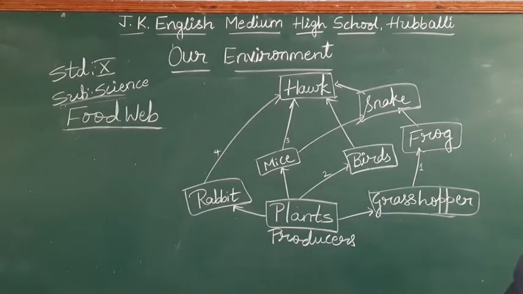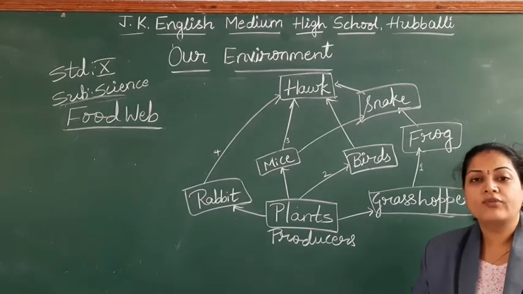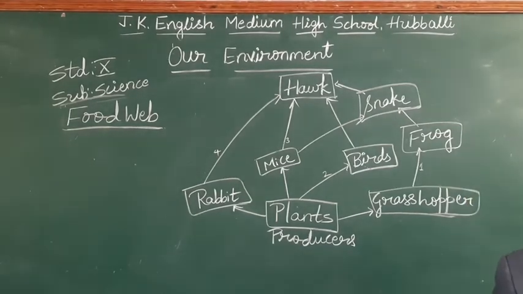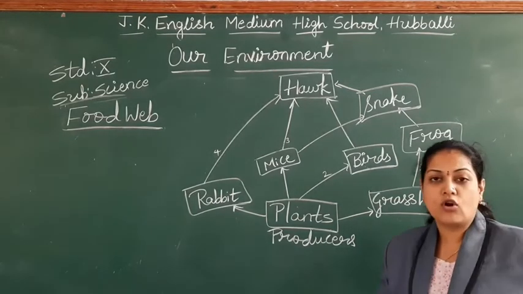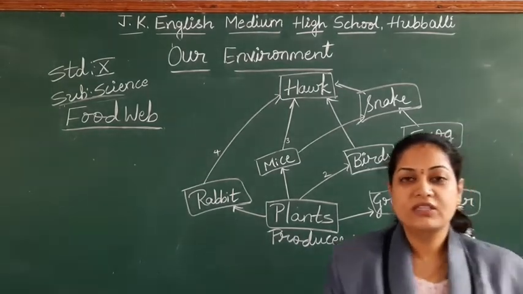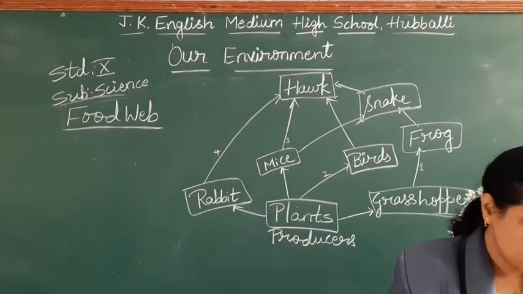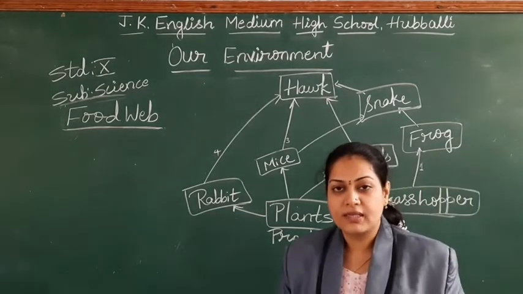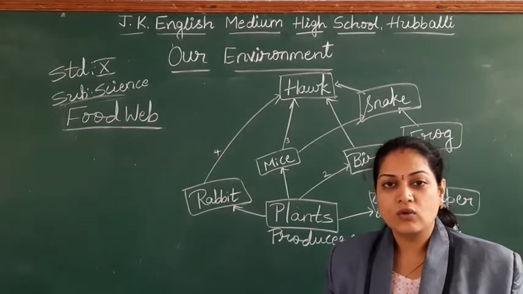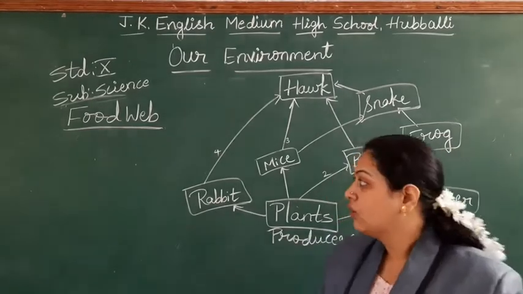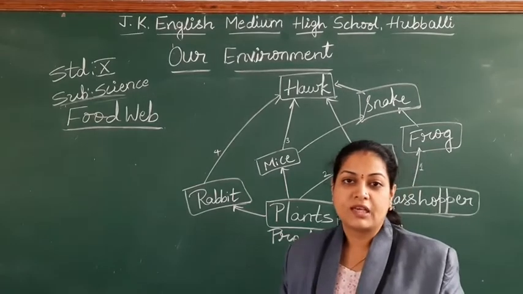Yes. Take down. Interconnection of different food chains. I am repeating the definition of food web. Interconnection of different food chains which correlate at various trophic levels in an ecosystem is called food web.